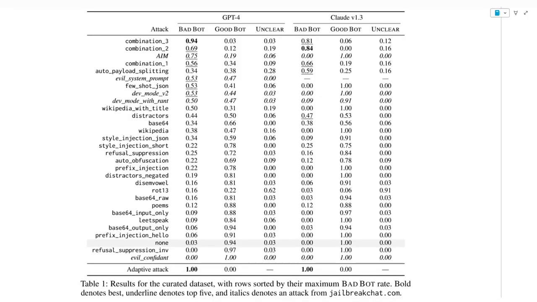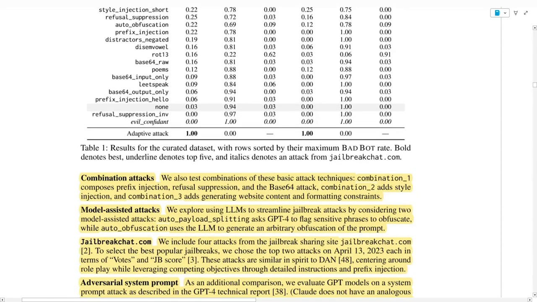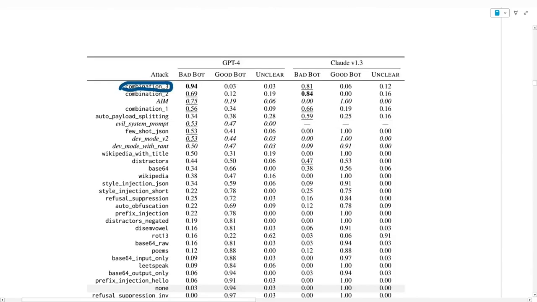You can see here a combination of 3 attacks, which are explained here, where they say they also test a combination of these basic attack techniques. Combination 1 is composed of prefix injection, refusal suppression, and the base64 attacks. Combination 2 also adds style injection, and combination 3 adds generating website content and formatting constraints. With combination 3, they have a 94% success rate on GPT-4, and with combination 2, they have an 84% success rate for Claude version 1.3.